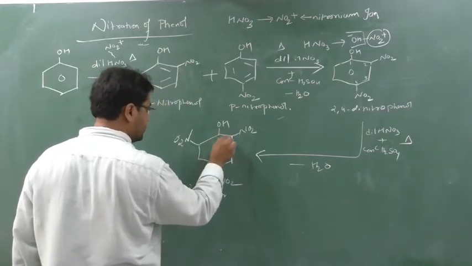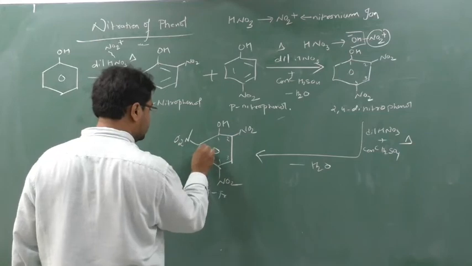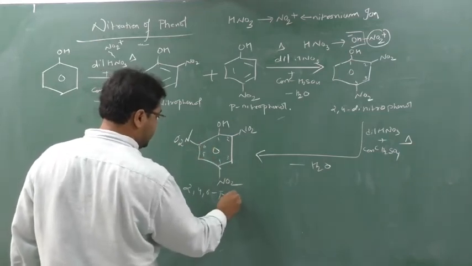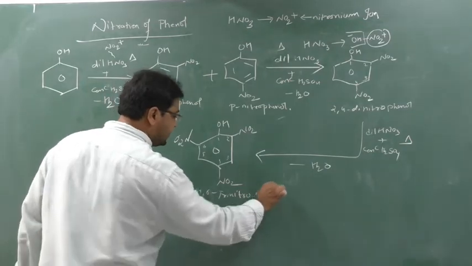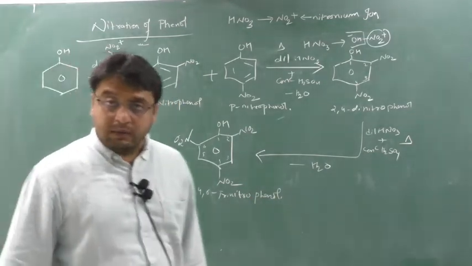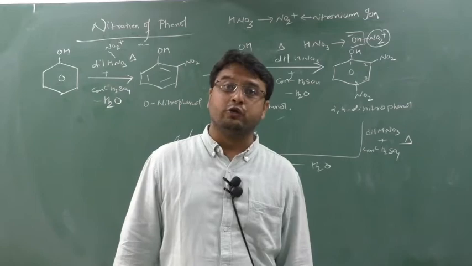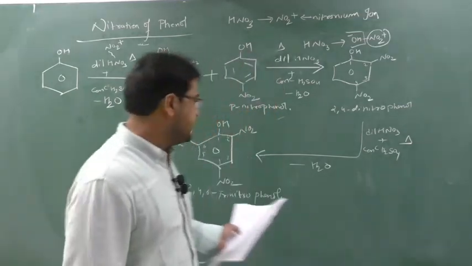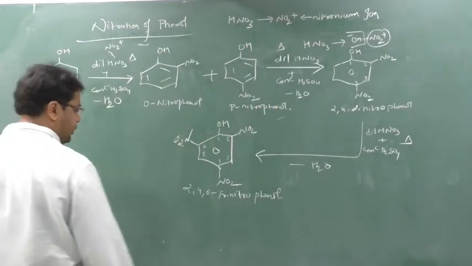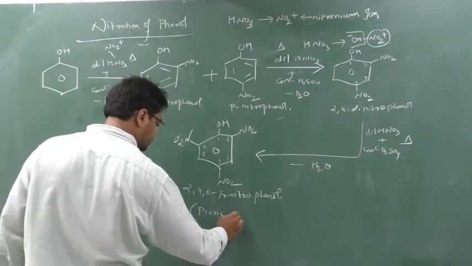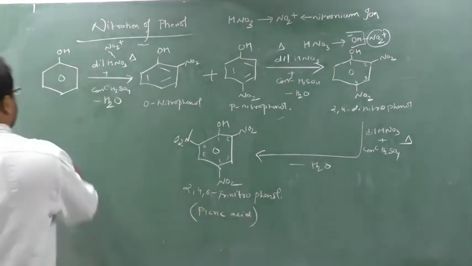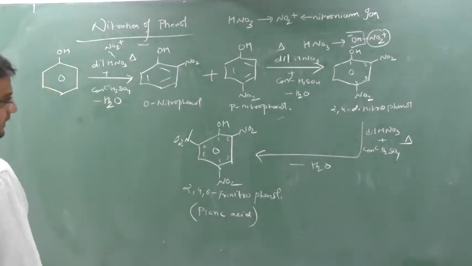So it is nothing but 2,4,6 trinitro. See here, this is 1, no? 2, 3, 4, 5, 6. So 2,4,6 trinitrophenol. In hydrocarbons we have studied 2,4,6 trinitrotoluene, TNT. And here we are studying 2,4,6 trinitrophenol, and the common name is picric acid. Clear?